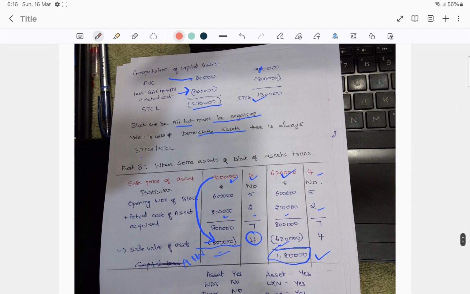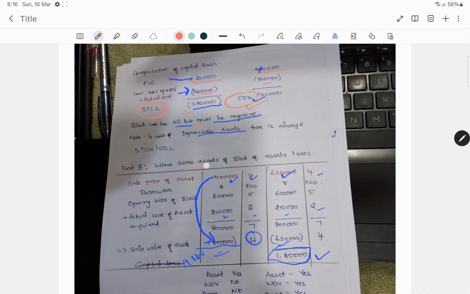How to compute capital gains? Full value of consideration is 5,20,000 and 9,30,000. From that we should subtract cost of acquisition 8 lakh and we'll get the short term capital loss and short term capital gain. Depreciable assets will always be short term capital asset. Block can be nil but never be negative.